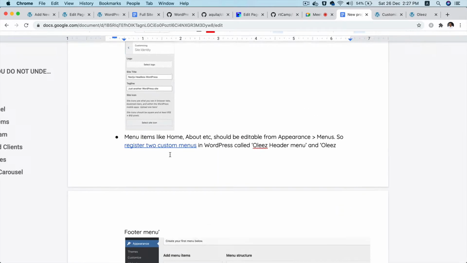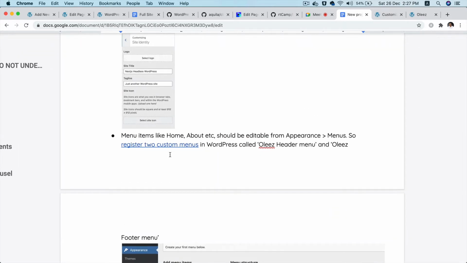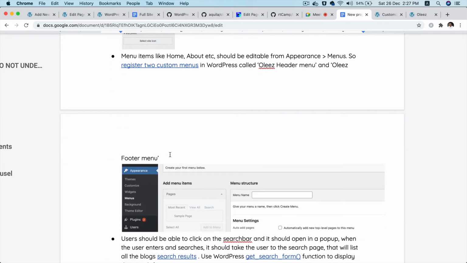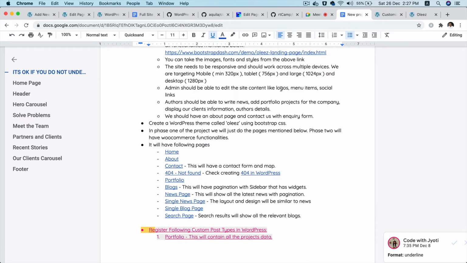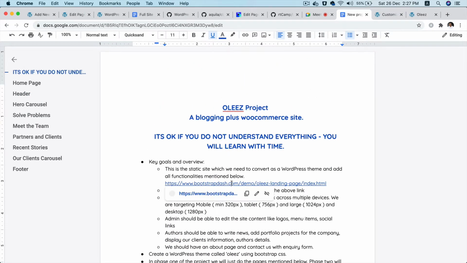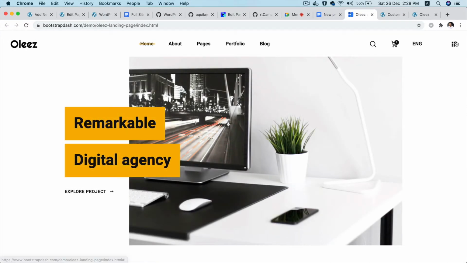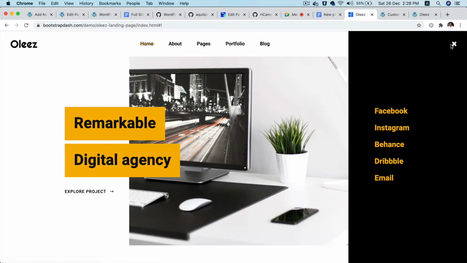Menu items like home etc. should be editable from the appearance menu. So register 2 custom menus. So you need to register another menu because in the design, if you check, where's the design? This one. Check the design, there is also this menu, correct? So you have to register another menu.